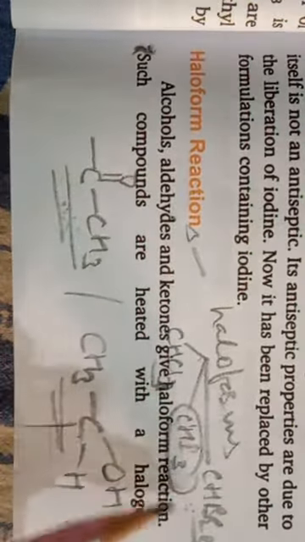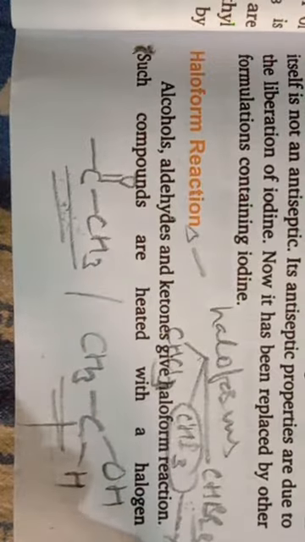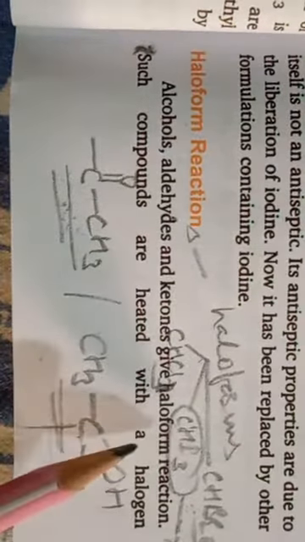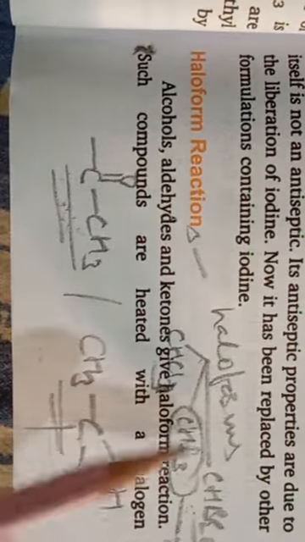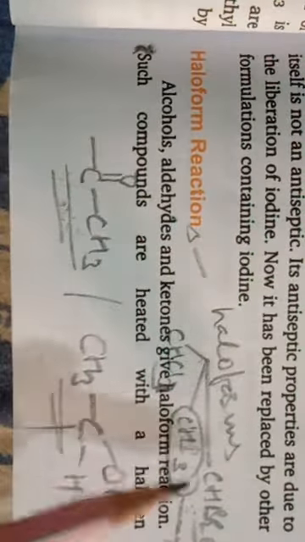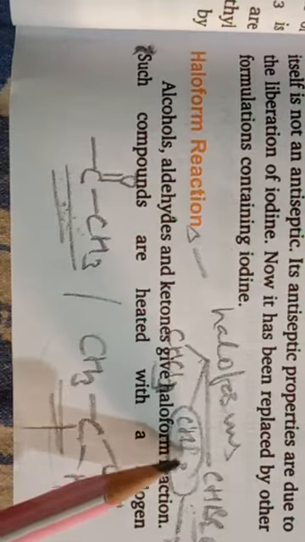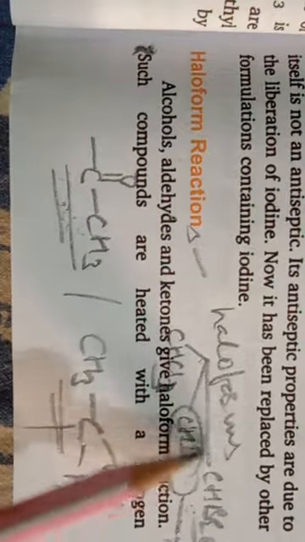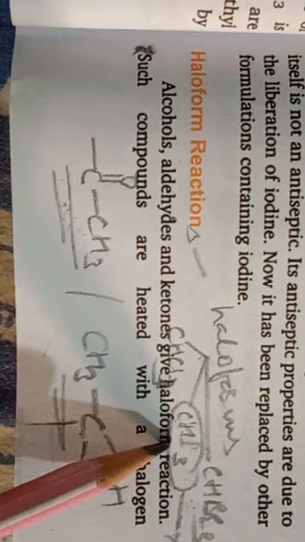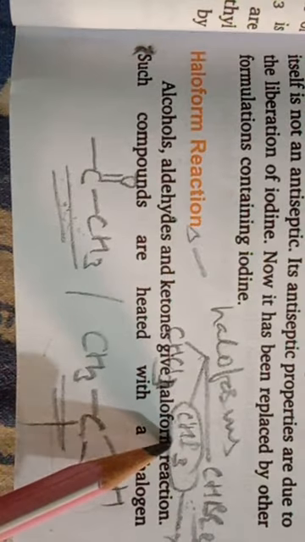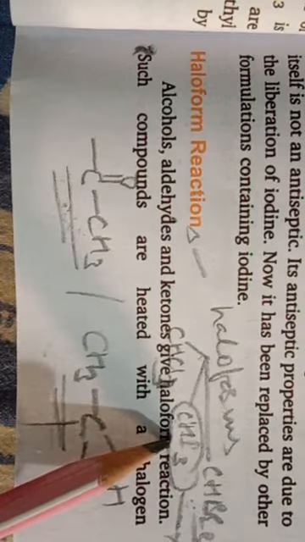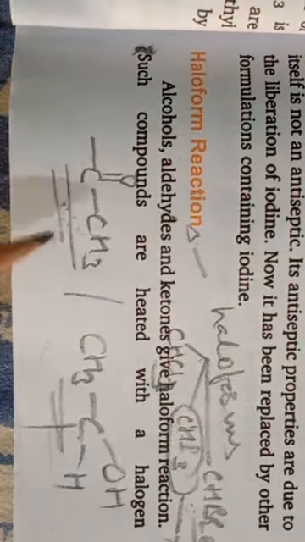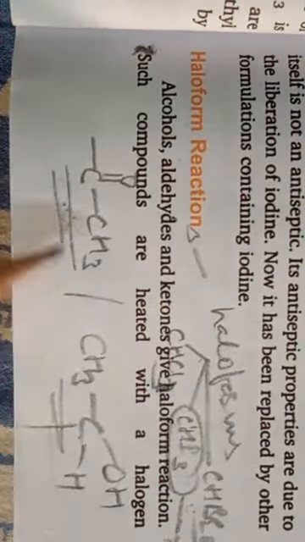This iodoform is a yellow crystalline substance with a specific pleasing odor. So with the help of iodoform formation we can prove the presence of these groups.